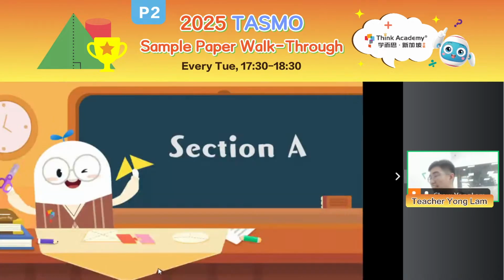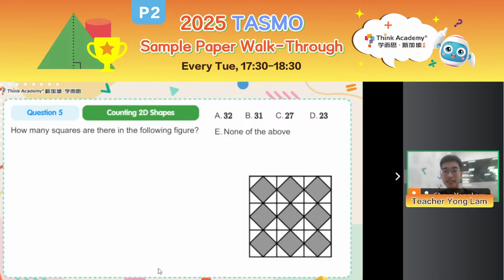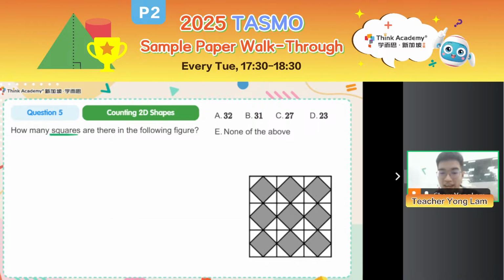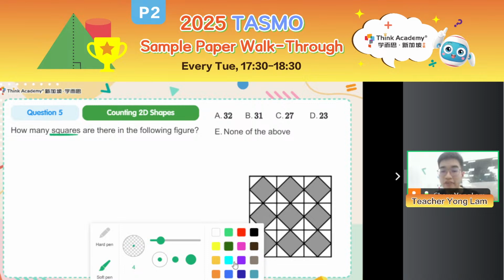With that, let's get started with section A. Section A, question 1 is on counting 2D shapes. Remember last week I taught you how to count triangles? So this week we are looking at how to count squares instead. How many squares are there in the following figure?